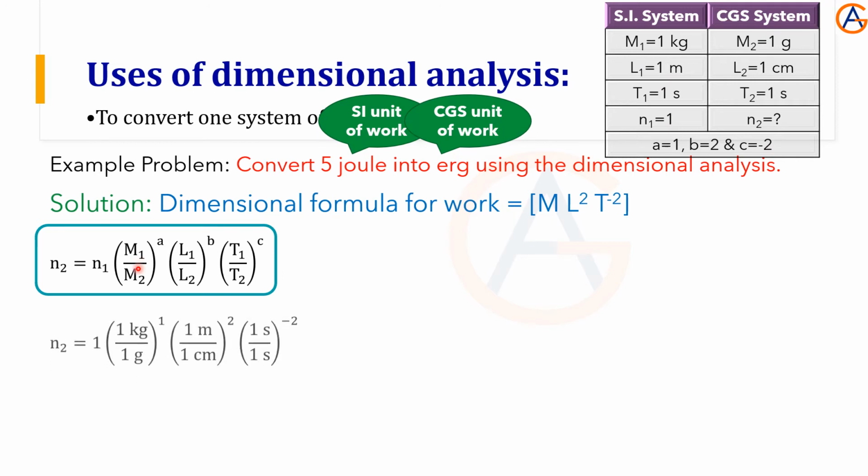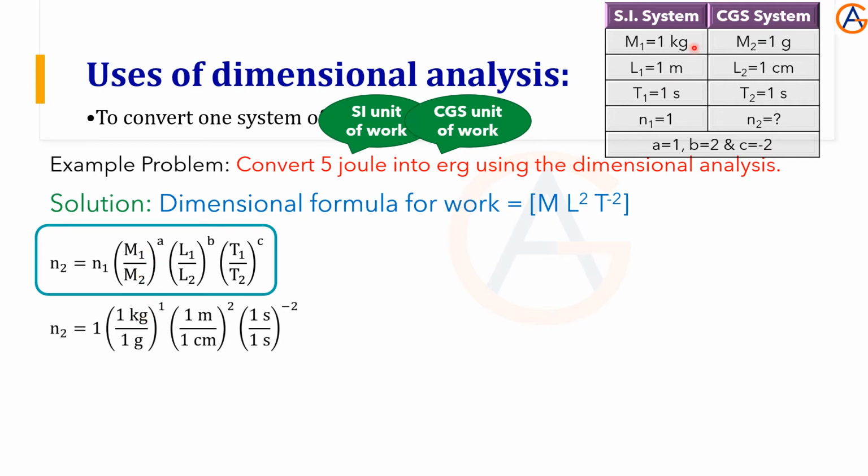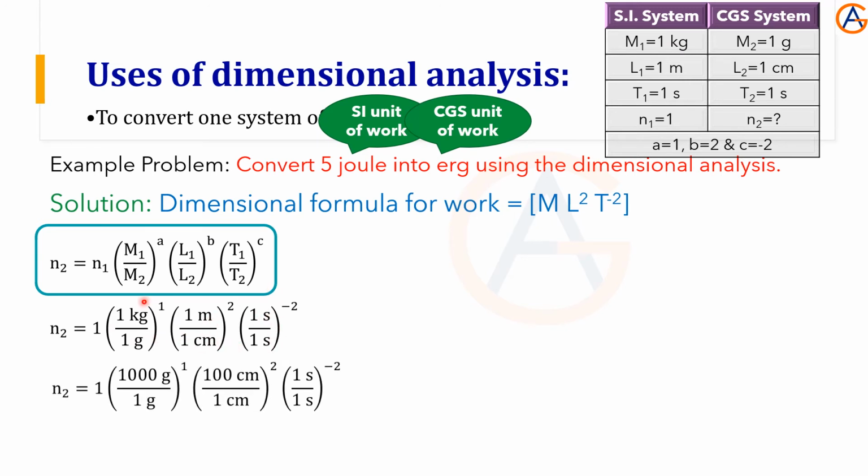So m1 like this, so substitutions over, and then we have to convert kilogram into gram, meter to centimeter, 100, like this. So conversions are made, and then cancellation of the units, and then what is left here? 1000 is left here, here 100 square, this one total 7 zeros are here, 1 and 7 zeros. Okay, so n2 value we got.